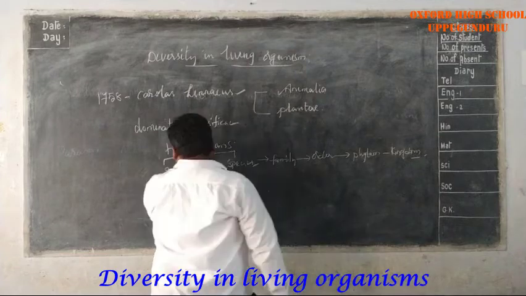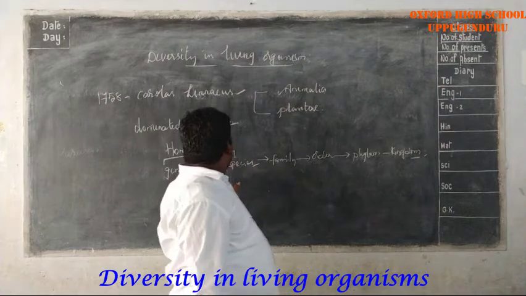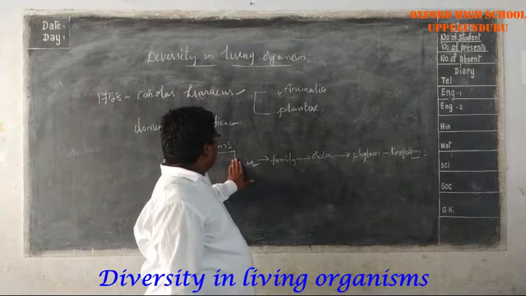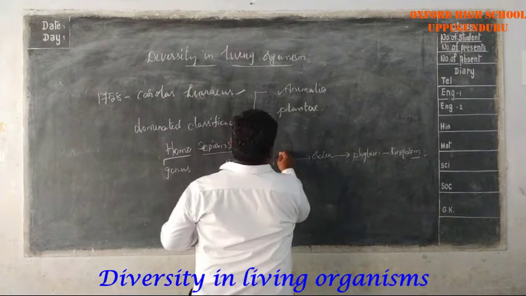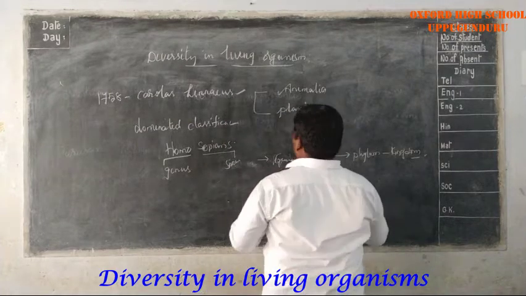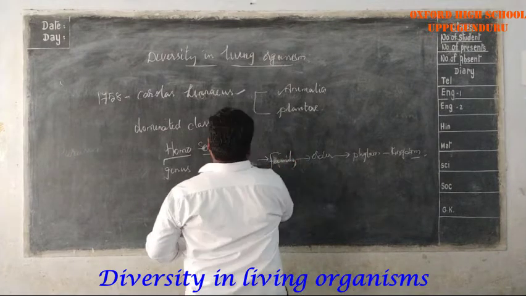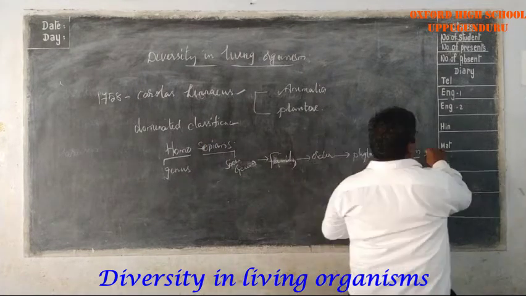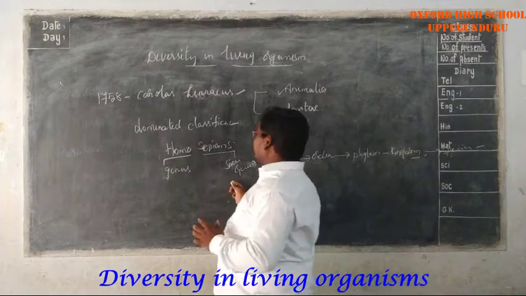Okay, family, or species. This one is species. Okay, so genus into sorry, this one family, genus into family, family into orders, orders into phyla, phyla into kingdom, kingdom into species. So he divided the organisms in this way.